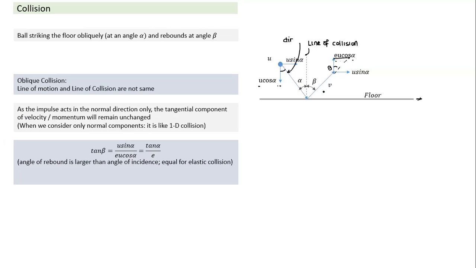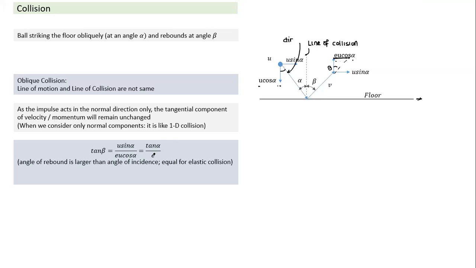And then when we write, tan beta becomes u cos alpha divided by u sin alpha. Sorry, I have written it the other way around. Okay, so basically this will be equal, yes, sine alpha. So what is this component here? This component is u sin alpha, and u cos alpha is the vertical component here. Right? So basically, horizontal component divided by vertical component. Horizontal component is u sin alpha by vertical component, and that comes equal to tan alpha by e.